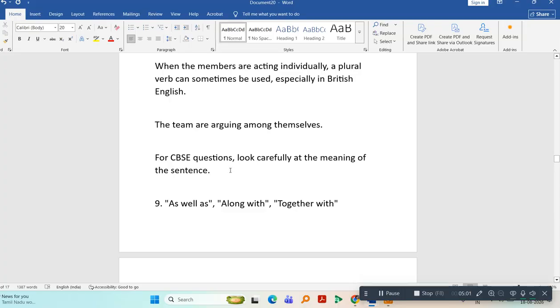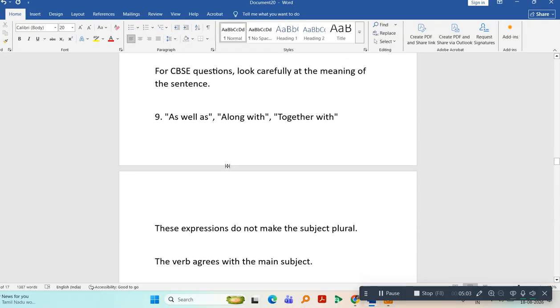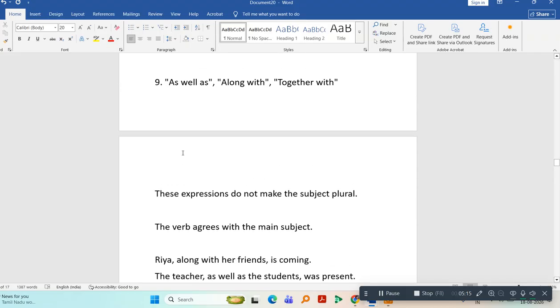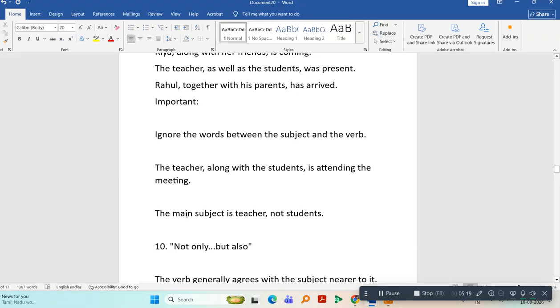So, whenever you use as well as or along with, then the expressions do not make the subject plural. For example, Ria along with her friends is coming. The teacher as well as the students was present. So whenever you use words like as well as or along with, then use singular verb.